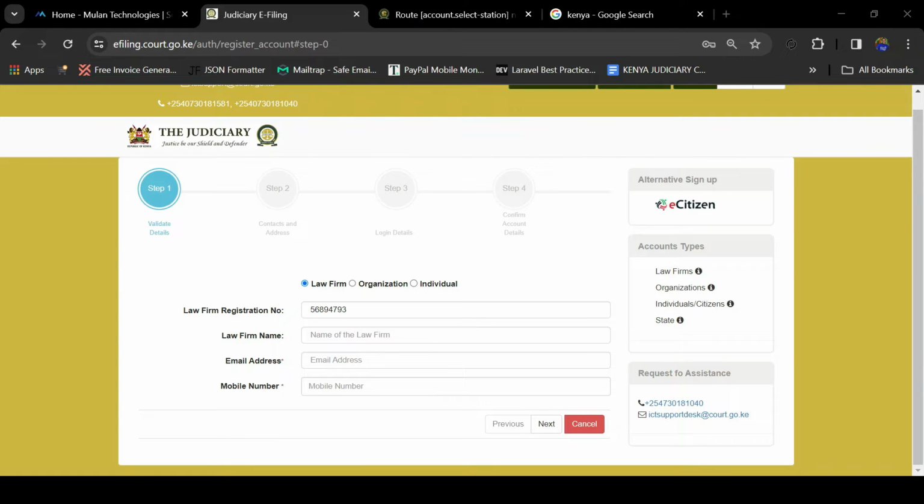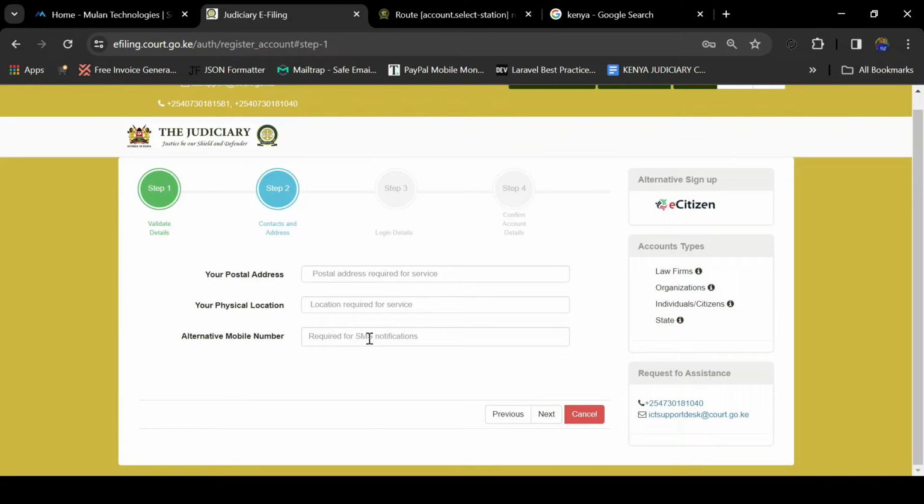Then the second thing you will be required to enter is your law firm name. The third thing is your law firm email address. The last thing you'll be required to enter on this first step is your law firm mobile number. Once you have done that, you click the next button. On the next step, you are required to enter the details about your postal address. So the first thing you need to do is enter your postal address, then enter the physical location of your law firm in that field. If you have an alternative number, you can enter it in this field.